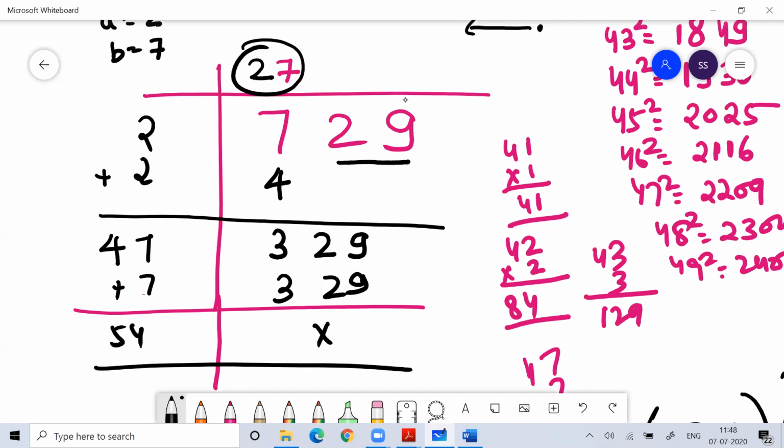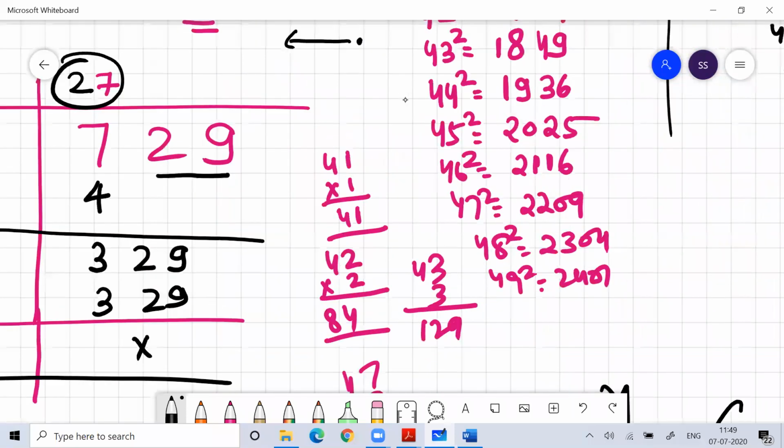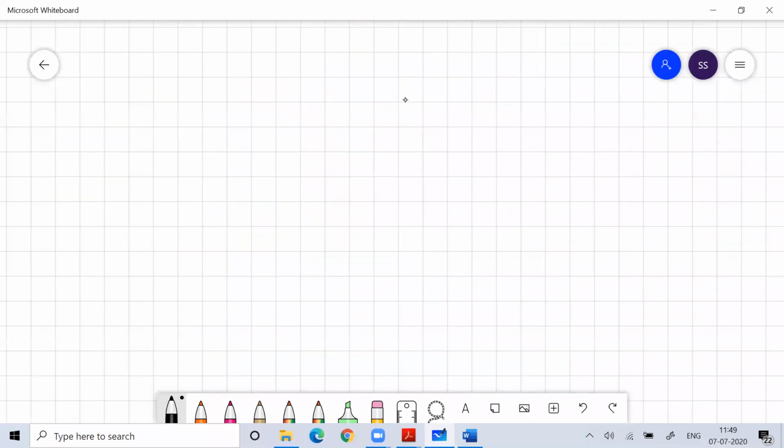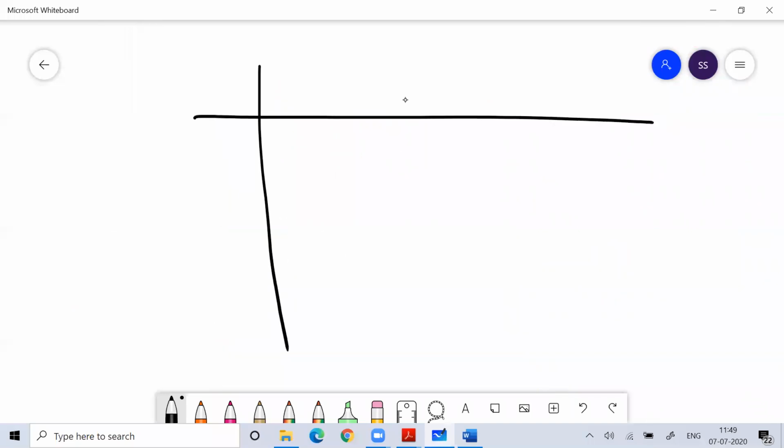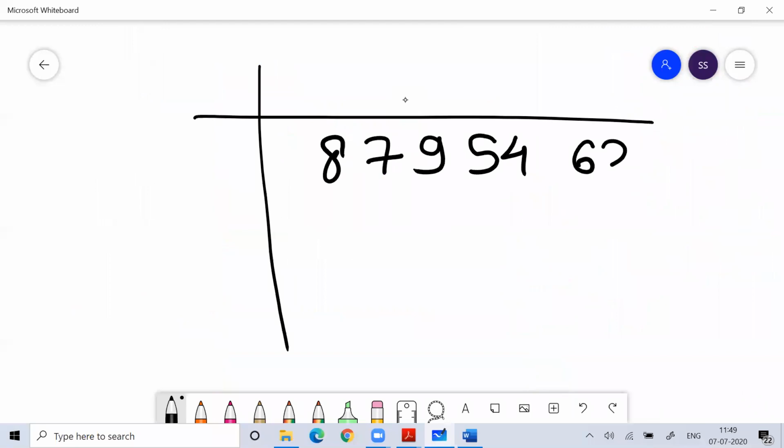But do you want to do it this way? Imagine an exam where in 1 minute you have to solve one question. If you do it like this, you are gone. If you get some difficult number, then I can understand. If I give you some difficult number like 8, 7, 9, 5, 4, 6, 3,